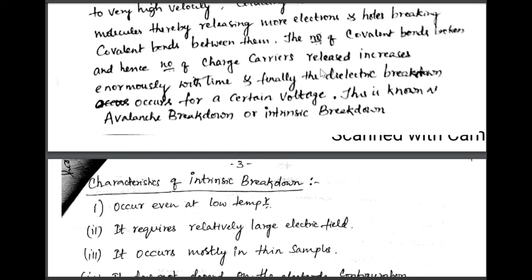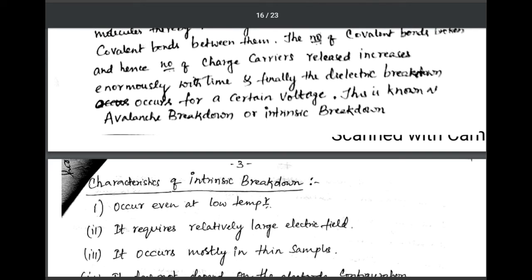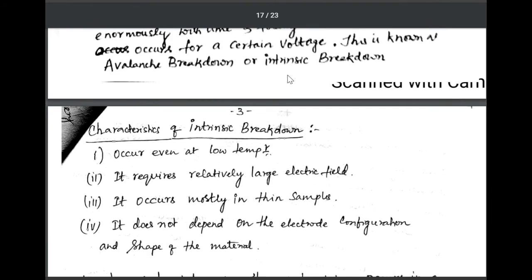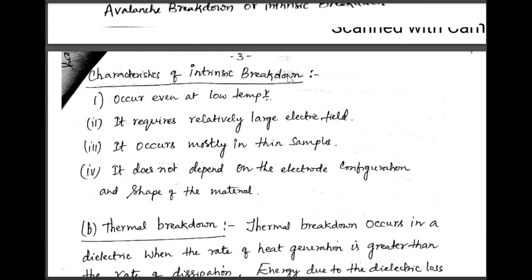The electrons which are accelerated due to high voltage collide with the atoms, break up the covalent bonds between the atoms, and set free a large number of electric charges, both electrons and holes. As a result, a high current is produced. Such a breakdown we call avalanche breakdown or intrinsic breakdown, which happens even in an ordinary diode.